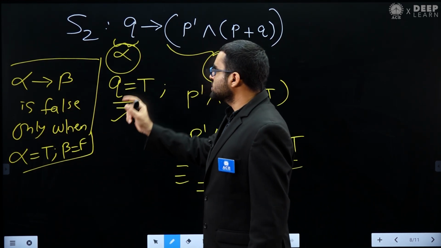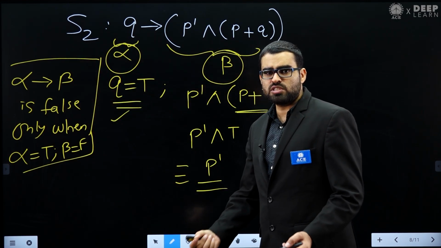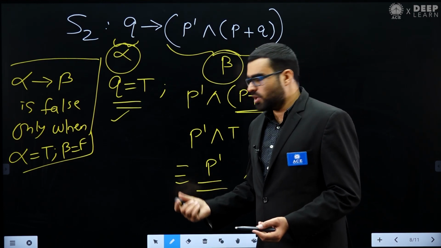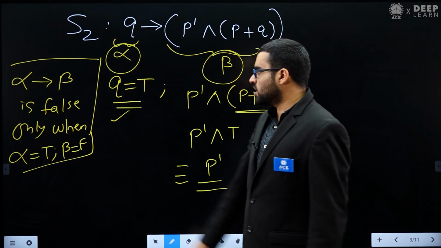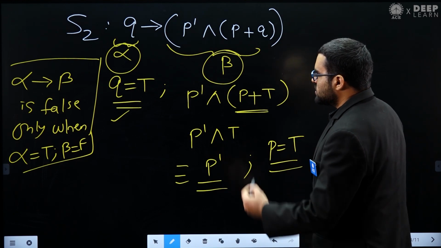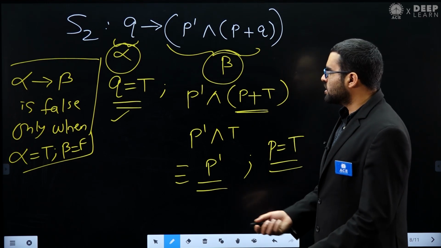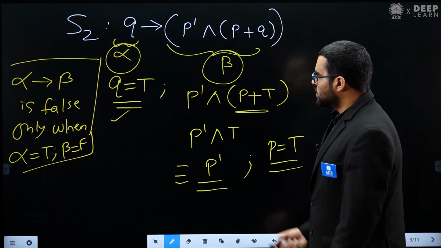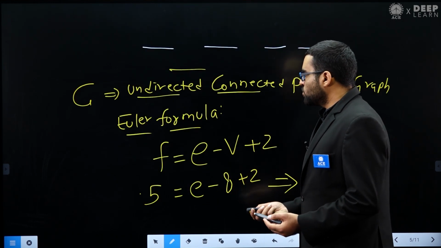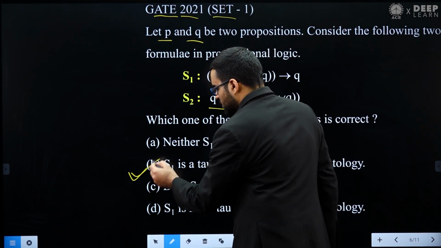Because this can become false, I can say that this S2 is not a tautology, because a tautology is a formula which is never false, but this formula S2 we can make false, and hence we can say S2 is not a tautology. Okay, so this is the second method to solve this question. We have seen two different methods, and whichever method you feel more convenient, you can use. So the answer will be option B.